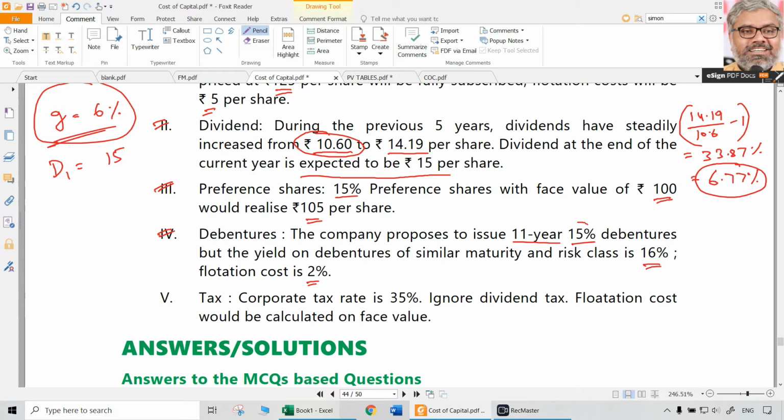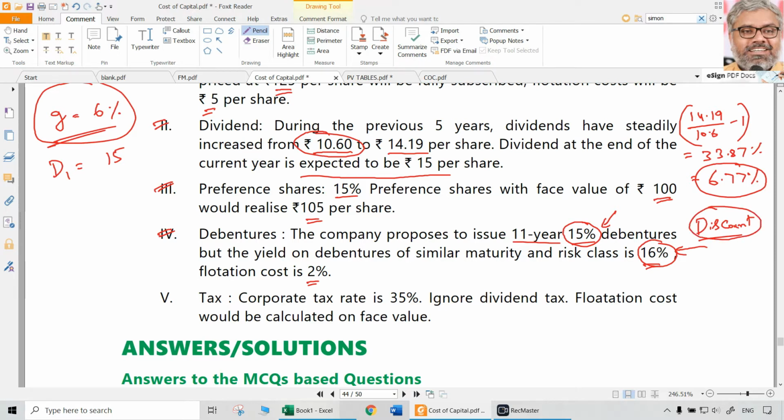So the issue price has to be calculated, because the company is giving an interest of 15%, whereas the expected interest rate in the market, of similar maturity and risk class, is 16%. Earlier we already discussed: if this is the situation, debentures can be sold only at a discount, because the market is expecting 16% and you are giving only 15%. So debentures cannot be sold at par. The issue price will definitely be below par, less than 100. So it has to be issued at a discount. How much? That can be calculated.